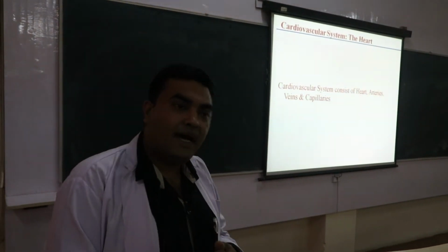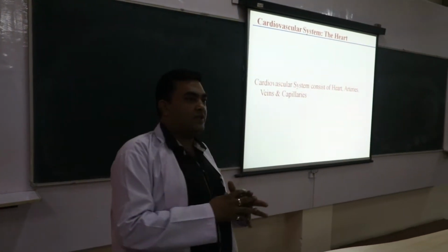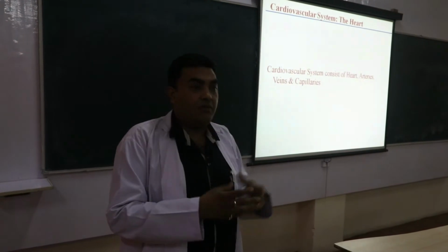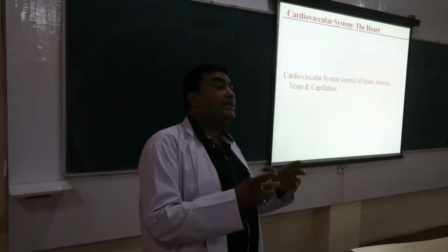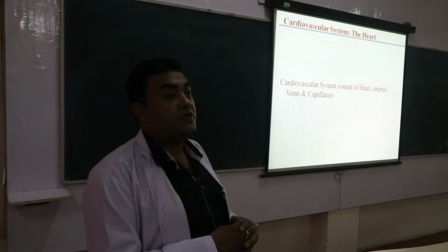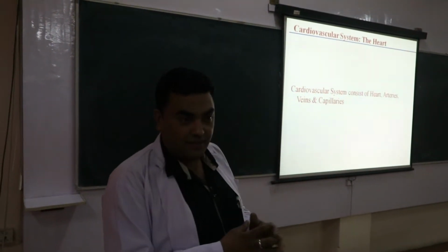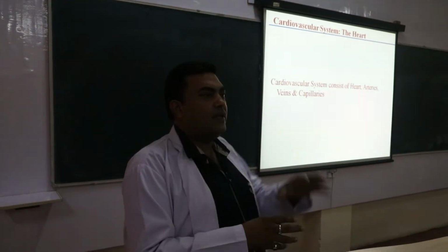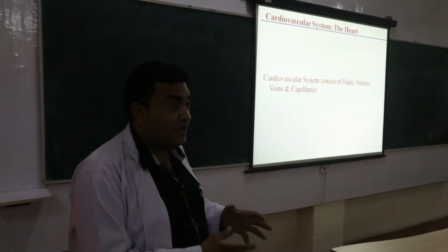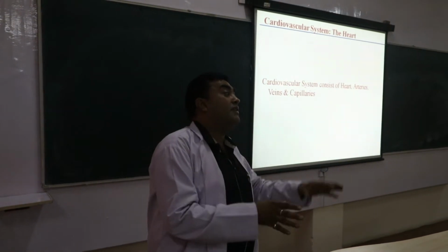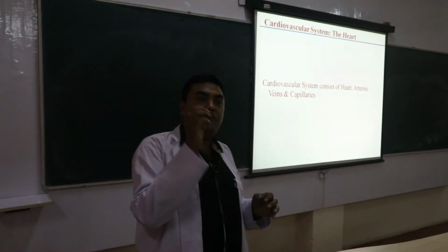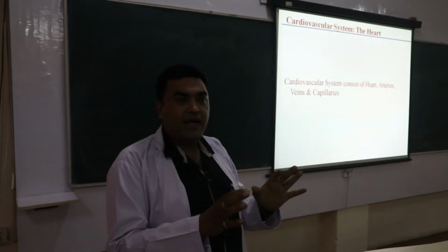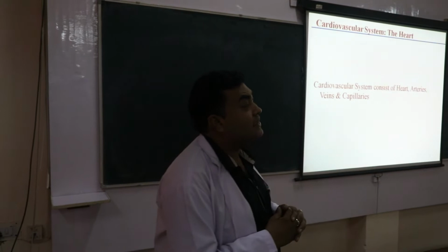Previously we used to say that vessels which carry oxygenated blood are called arteries, and then we had to say that the pulmonary artery is not an artery because it carries deoxygenated blood. So that definition was obsoleted, as there was an exception. The new definition is that vessels which carry the blood away from the heart are called arteries.